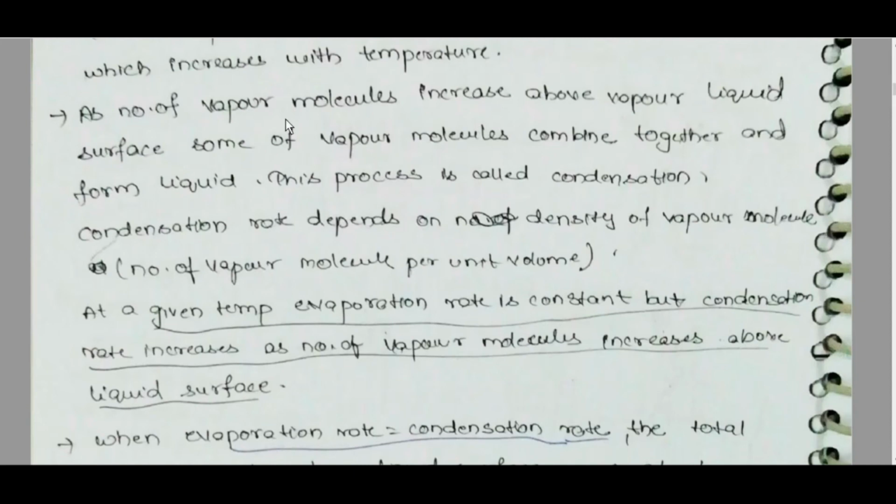As number of vapor molecules increases above liquid surface, some vapor molecules combine together to form liquid. This process is called condensation. The condensation rate depends on density of vapor molecules, number of vapor molecules per unit volume.